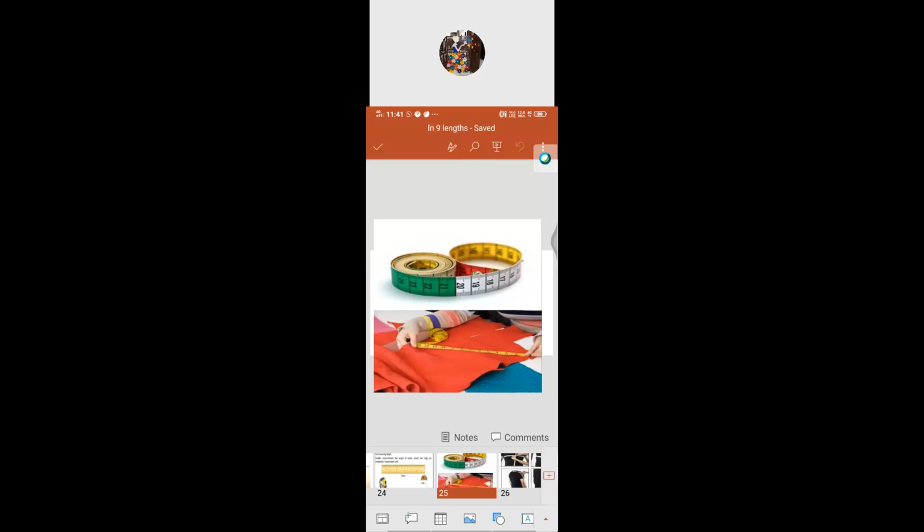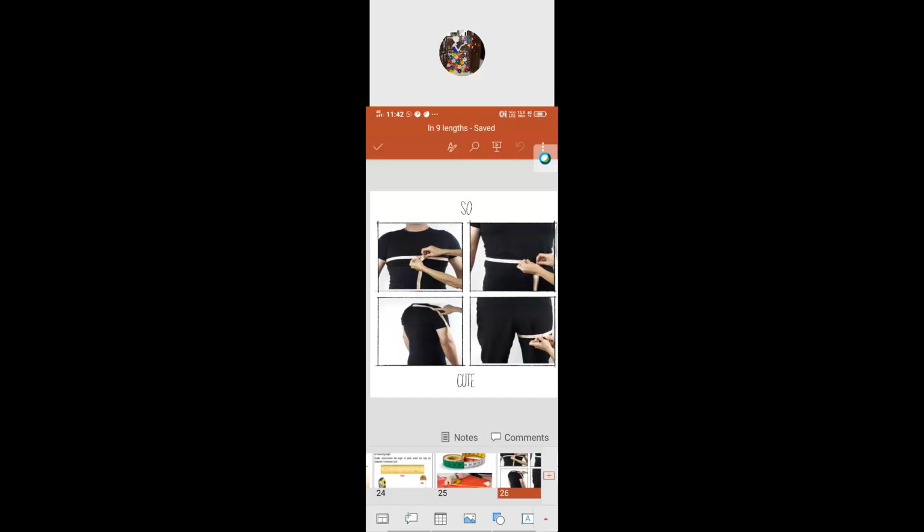How important could measurement be when selecting clothes? Tell me, clothing is all based on size as well as proper fitting, isn't it? Why should we do that? Let's measure the size of the waist, hips, as well as chest. Chest, hips, as well as shoulder, thighs, arms, everything can be measured using this kind of measuring tape.